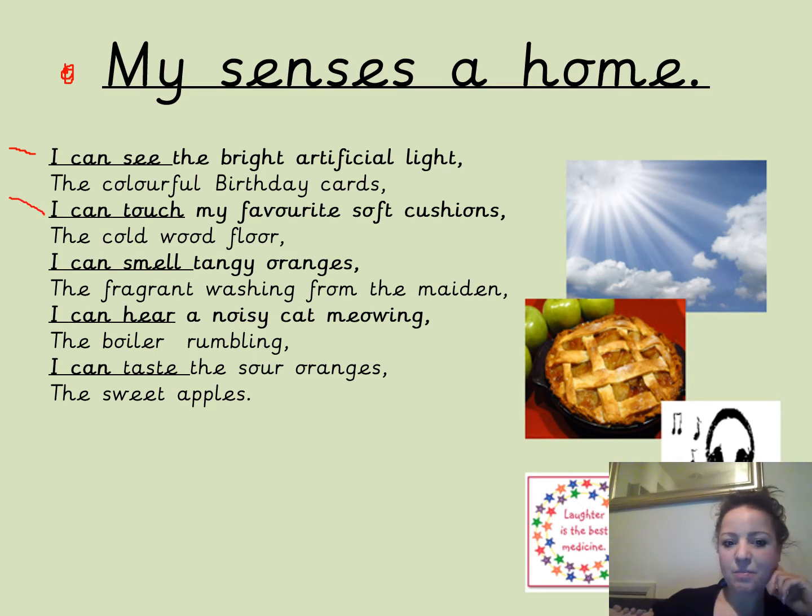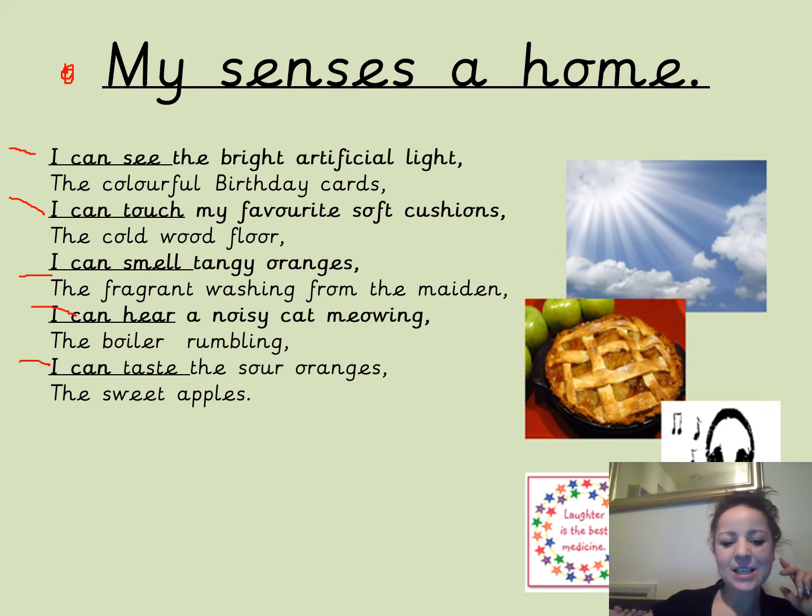I can touch my favourite soft cushion and the cold wood floor. I can smell tangy oranges and the fragrant washing from the maiden. I can hear a noisy cat meowing, and I still can, and the boiler rumbling. I can taste the sour oranges and the sweet apples.